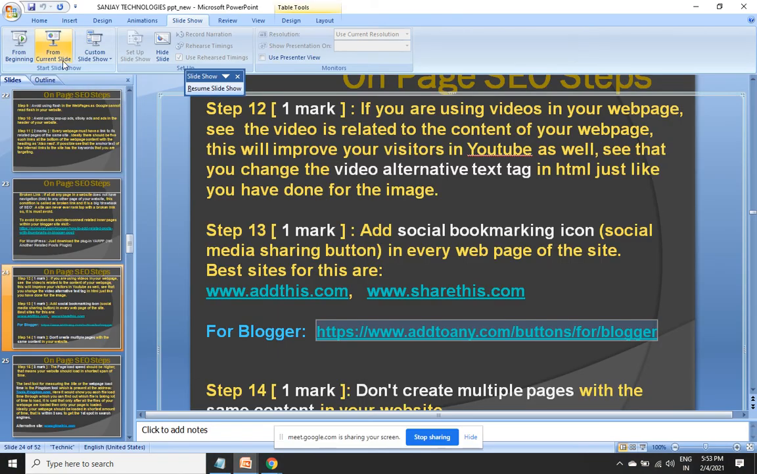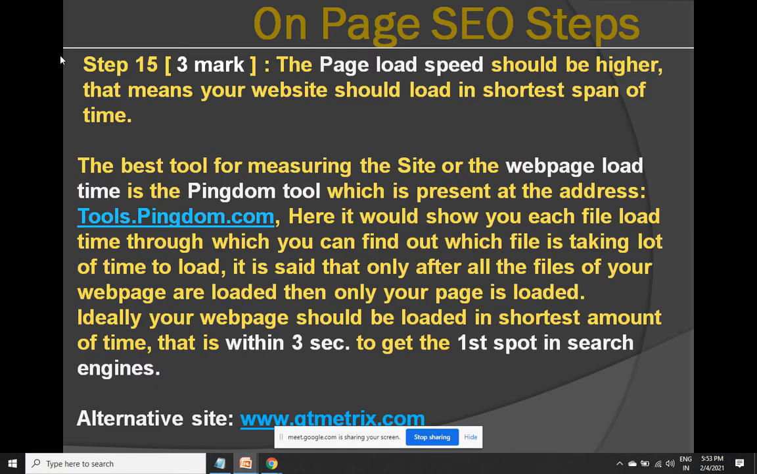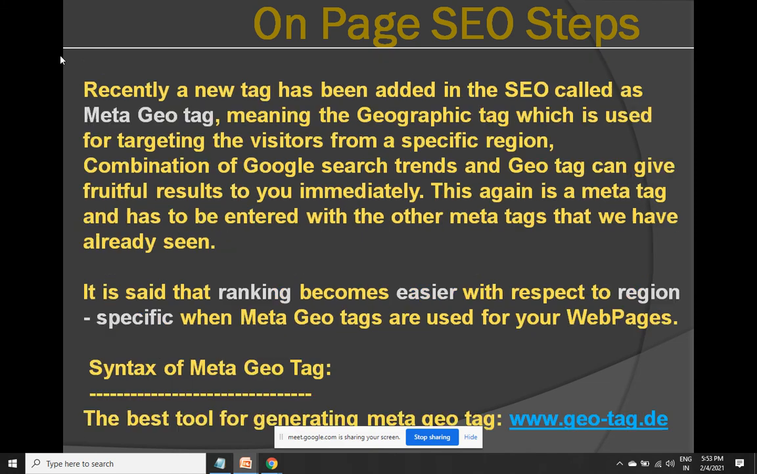The last step for on page, step number 16, which is not actually given as step 16, but I give it as step 16, meta geotag. There are in reality only 15 steps in on page. But why do I have to include this as step 16? Why is it that in SEO it is not counted as step 16?